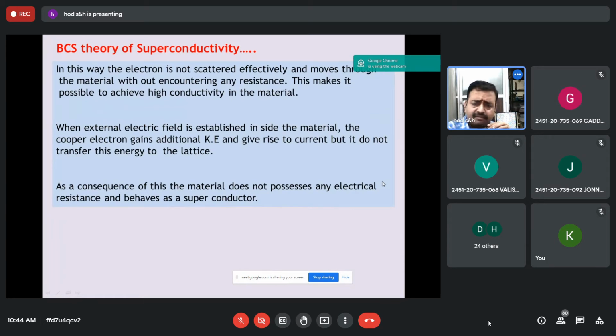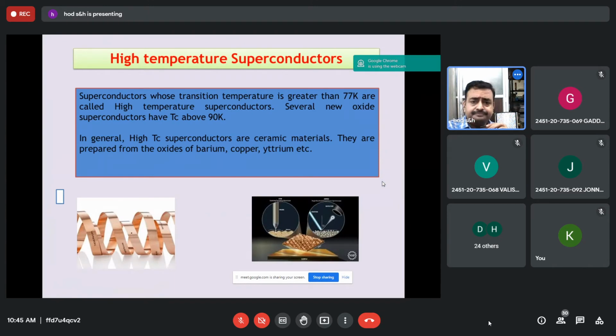And in this, whenever an external magnetic field is applied, they gain additional kinetic energy, but they do not transfer the energy to the crystal lattice. As a consequence, the material does not possess any electrical resistance and it behaves as a superconductor. So this is a prominent theory. For many materials it is valid, but even for some composite alloys, there are certain deviations in BCS theory. But if you write these points only, I think it will be sufficient.